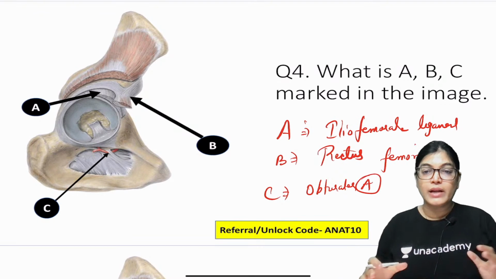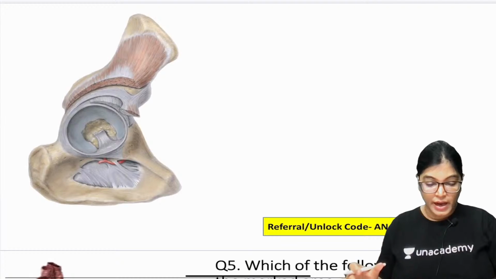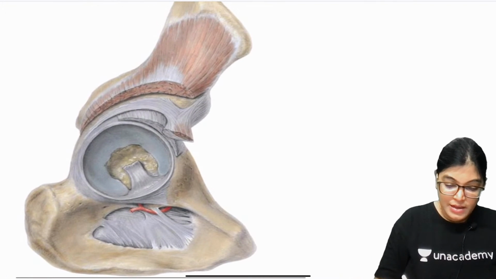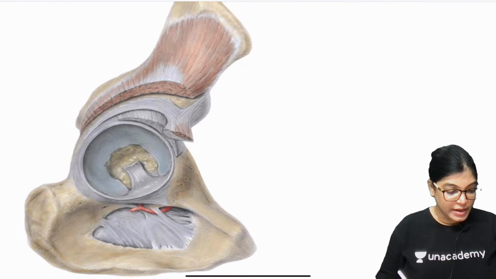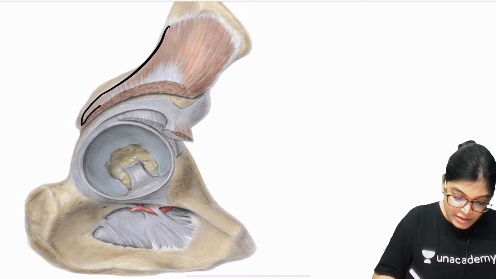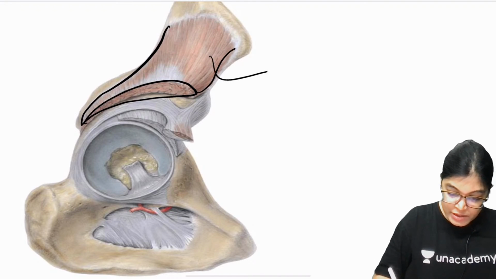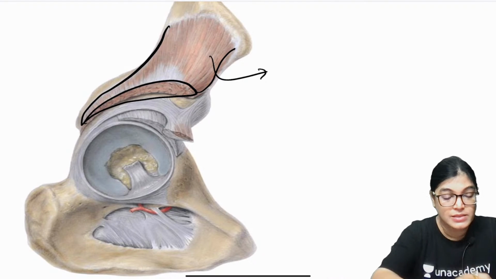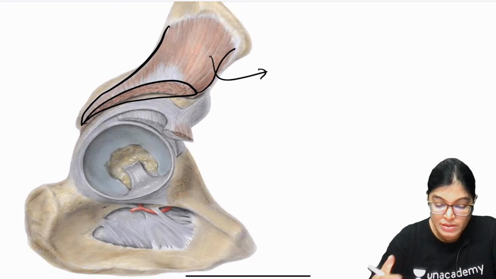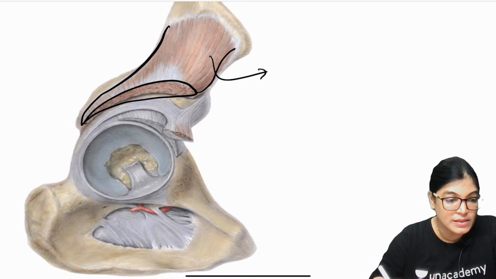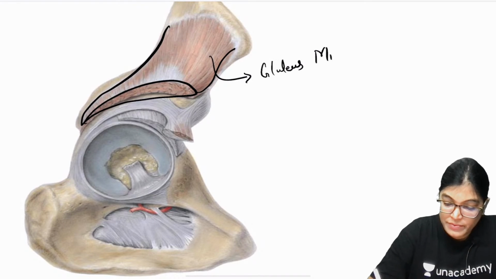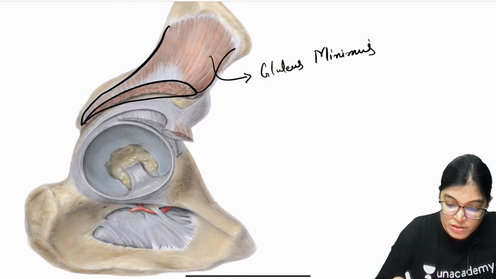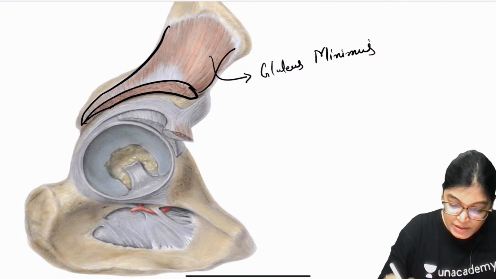Now my dear aspirants, I would like to show you the same thing in this image. Let me highlight this diagram. This was the image which has been asked. The structures which can be clearly visible here: first, this muscle which you are seeing is the gluteus maximus. Sorry, this is the gluteus minimus. But we will concentrate now on the structures which have been asked.